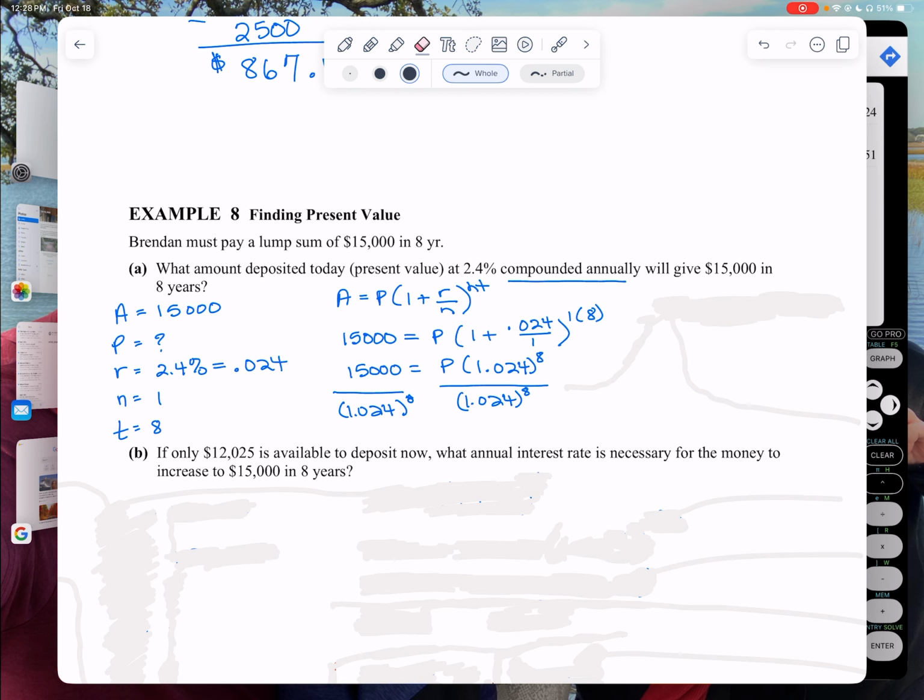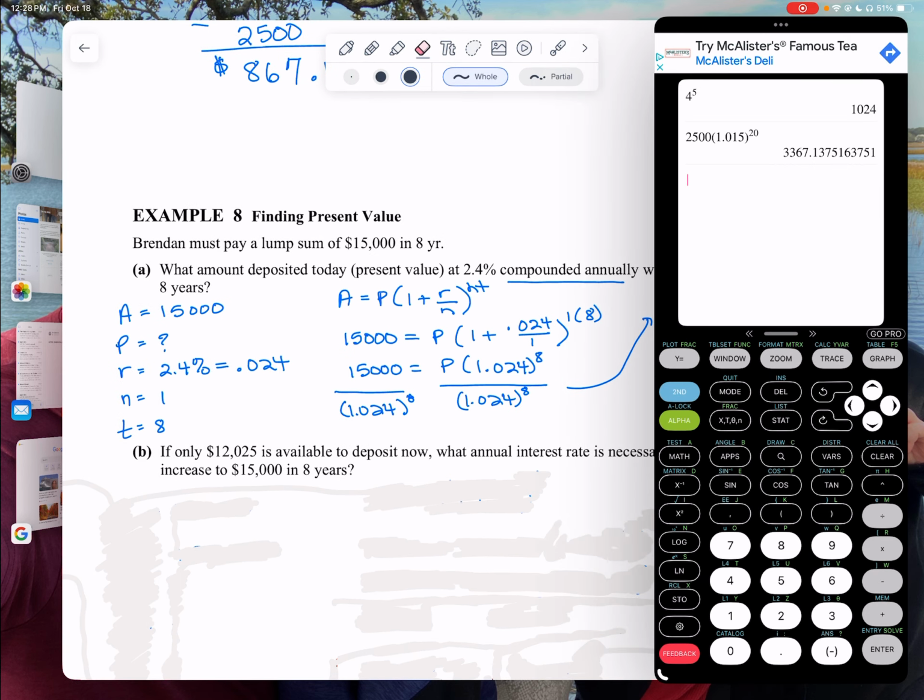Notice I didn't round it. I didn't plug it in my calculator and round it. I want my calculator to do all this work for me, because otherwise you get a lot of rounding errors. So I plugged that into my calculator. Once again, I just put $15,000, divide it by, put in parentheses that, and I raise it to the eighth power. It is going to raise to the eighth power first because you do exponents before division. So your calculator will know to do that.